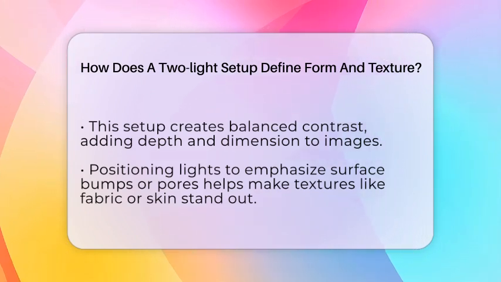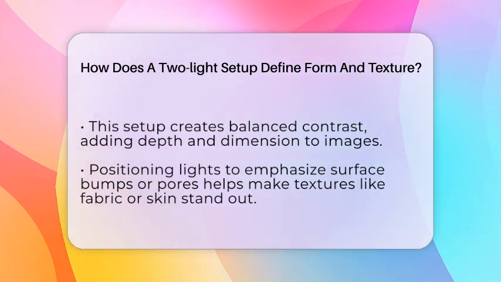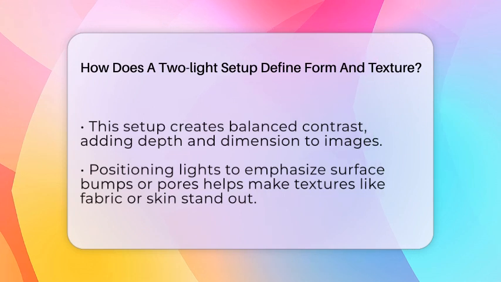Using two lights also gives you more control over the mood of your photograph. You can make shadows softer or harder, depending on the look you want. In studio environments, where you can control every aspect of lighting, this setup is perfect for highlighting fine textures and shaping the form of your subject.